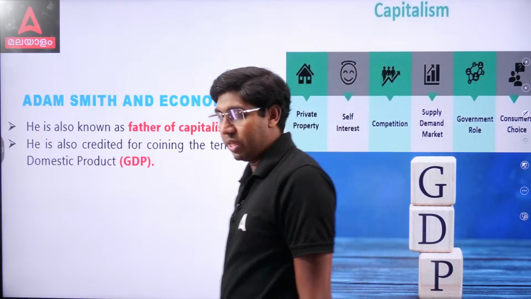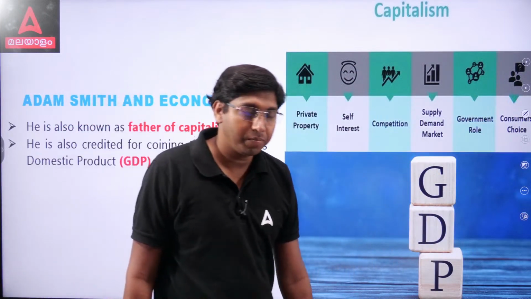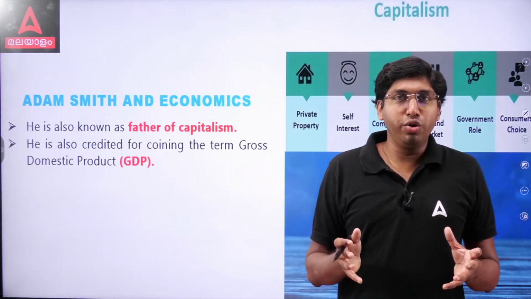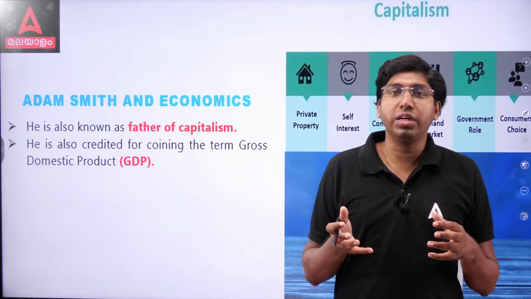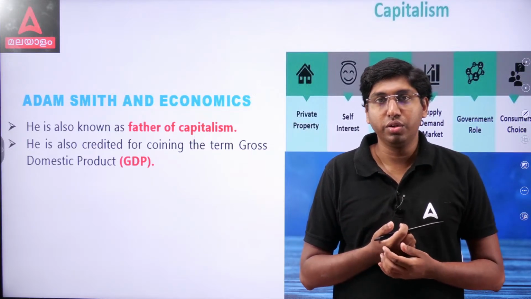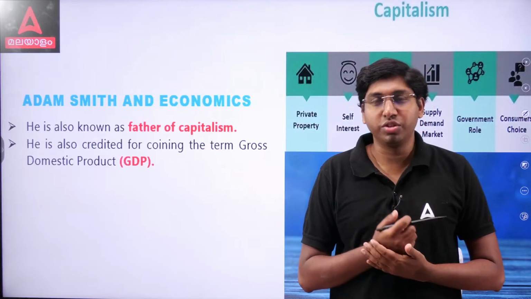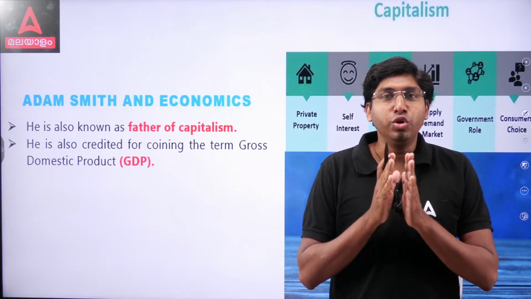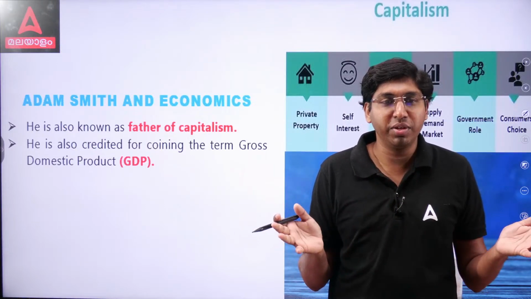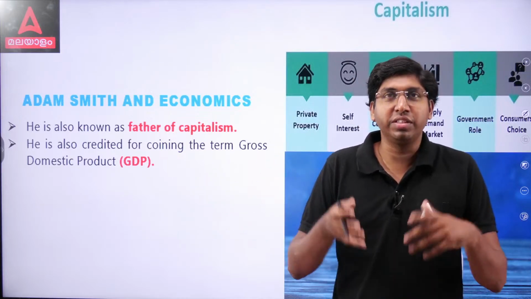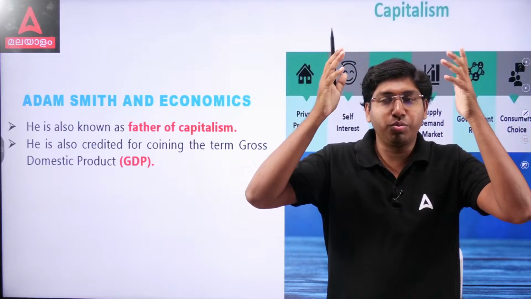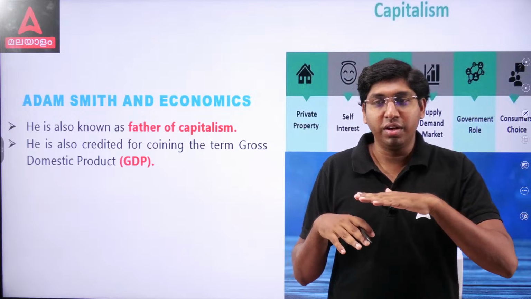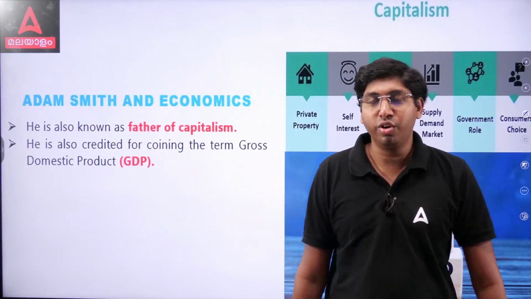GDP means the total value of goods and services produced in an economy during an economic year, or say one year. This is GDP. If the goods and services produced increase, GDP increases. If they decrease, then GDP will get reduced. If it is normal, then GDP is also at the normal value.